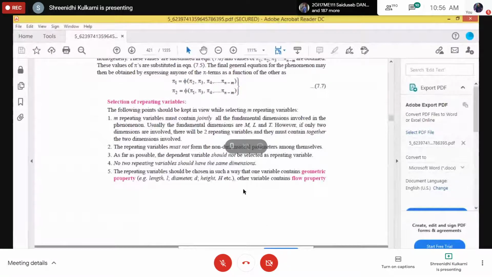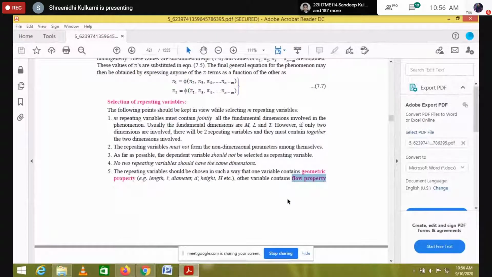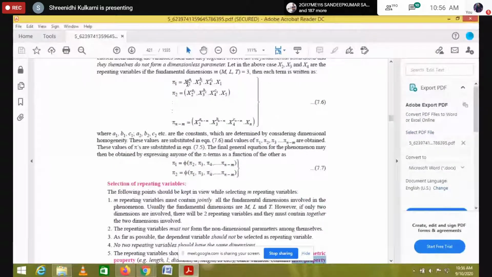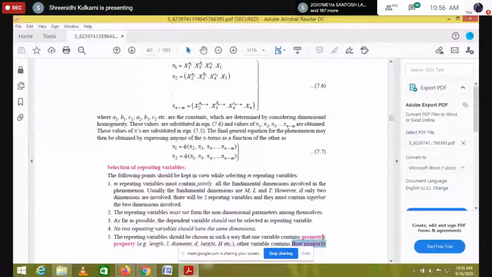Next, the second repeating variable should be from a flow property. Suppose I consider x2, it is a geometric property. Out of these three, suppose we have diameter in our problem, so we can choose diameter as the geometrical property.